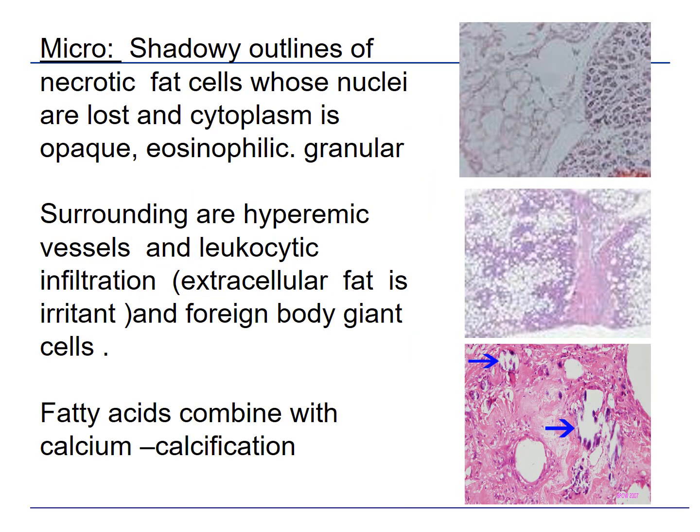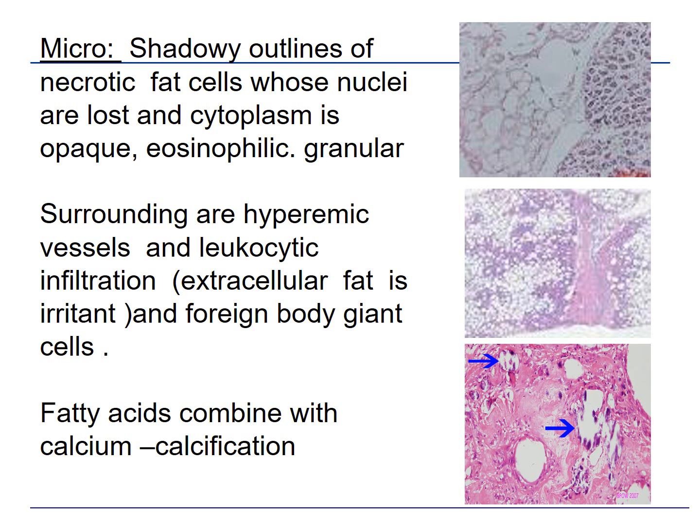Microscopically, the adipose tissue will show shadow-like outline of necrotic fat cells. So as we have discussed, in necrosis only the outline of the cell is maintained, there is loss of nuclei, loss of cytoplasm, and the cytoplasm is opaque eosinophilic granular, which is normally clear in case of adipocytes. It is surrounded by hyperemic vessels and leukocytic infiltration, because extracellular fat is an irritant, and to eat that fat there is foreign body giant cell reaction.